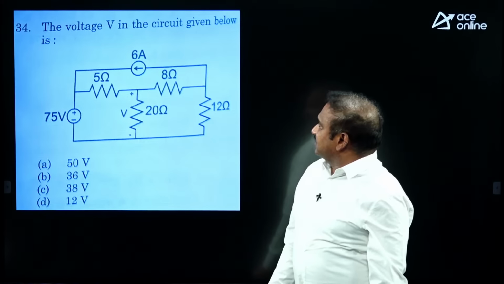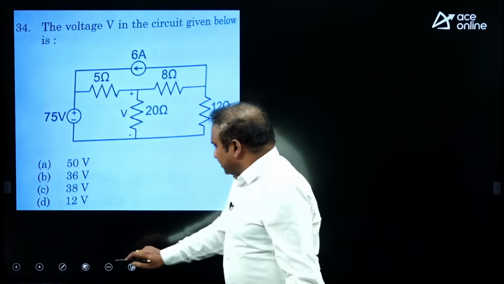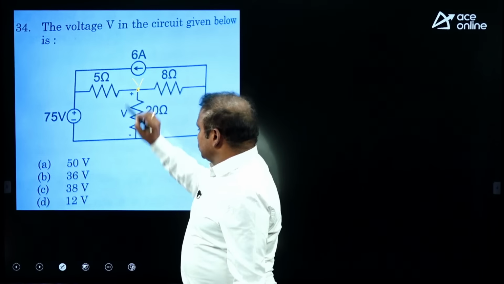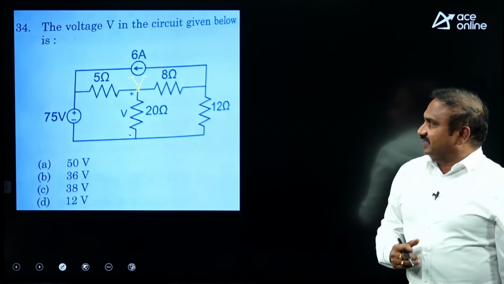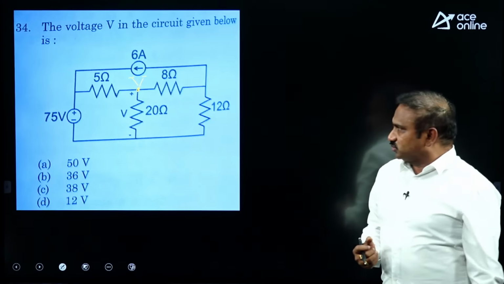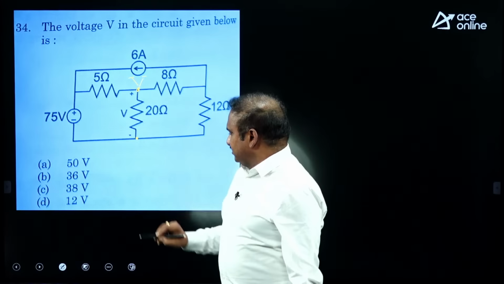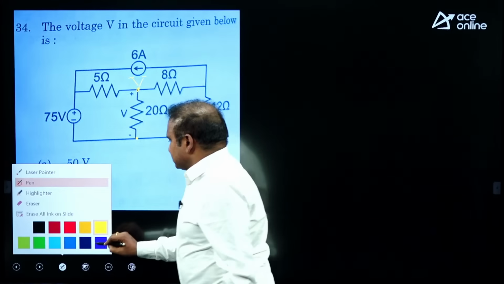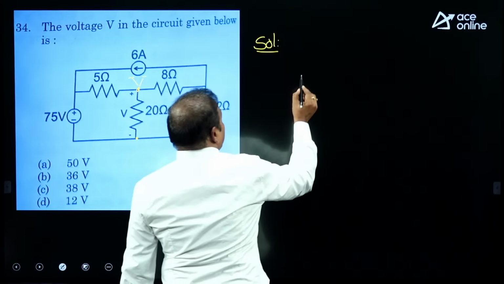The voltage V in the circuit is given. If you want to get the applied voltage, or the voltage across this 20 ohms, usually you need to go for nodal analysis. But among the techniques available under network theory, one important technique is the source shifting technique, and you can easily do it by taking only one unknown value. Otherwise, you have to take 2 unknown values. Let me consider the source shifting technique. By taking the source shifting technique, you will get the network like this.